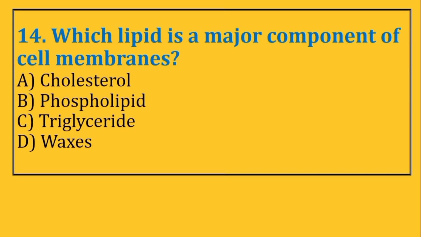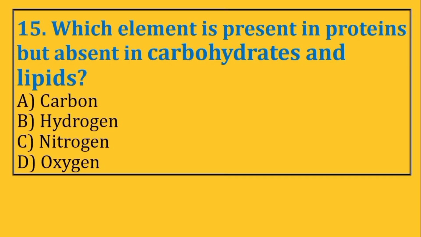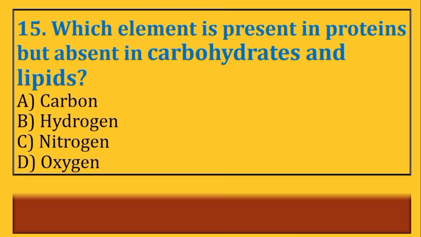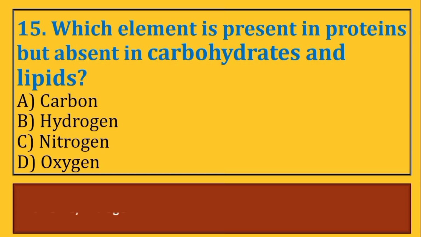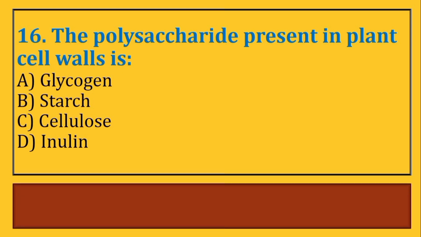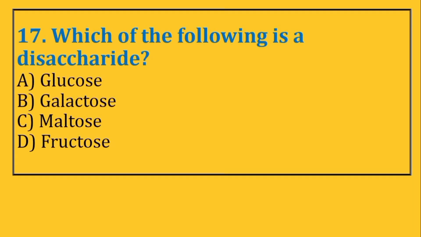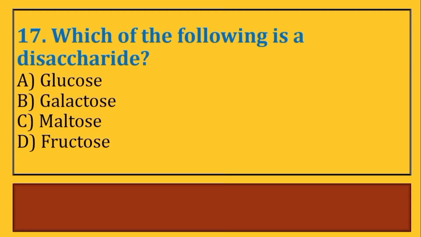14. Which lipid is a major component of cell membranes? 15. Which element is present in proteins but absent in carbohydrates and lipids? 16. The polysaccharide present in plant cell walls is 17. Which of the following is a disaccharide?